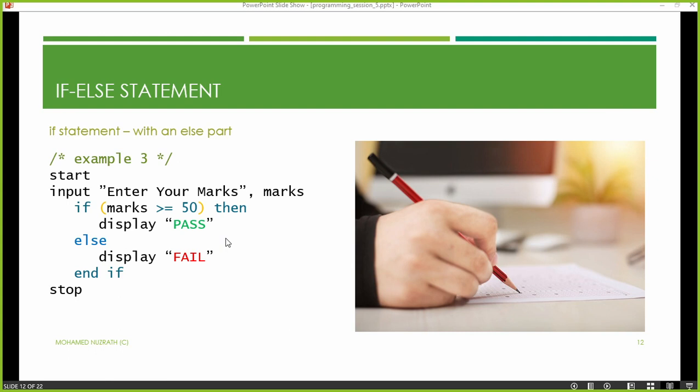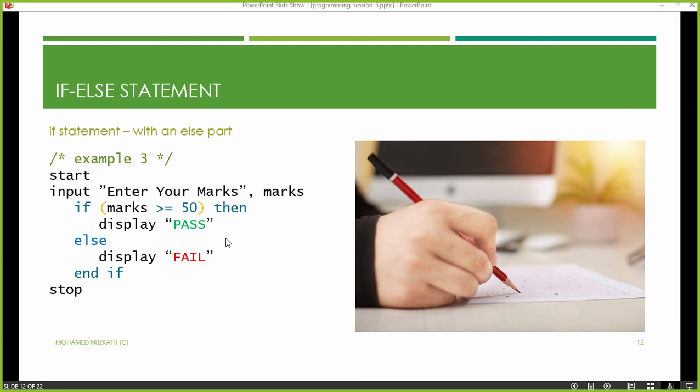For example, take this scenario: a person is sitting for an exam for a particular subject, and they will score a particular amount of marks. Let's assume the pass mark is 50. Anybody who gets 50 or above, only they pass. In which case what will happen? If your marks is 75, definitely you get a pass. If your marks is less than 50, let's say you score around 15 marks, then definitely it's a fail.